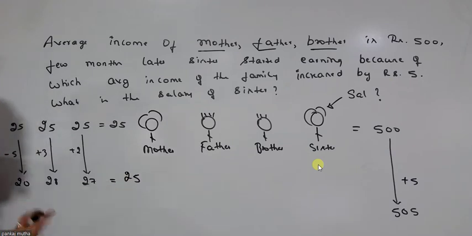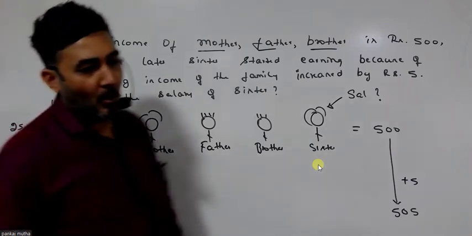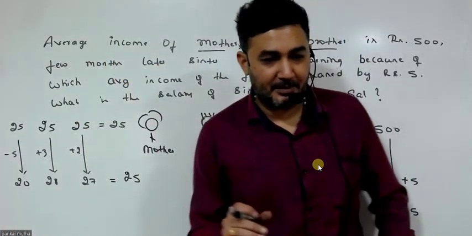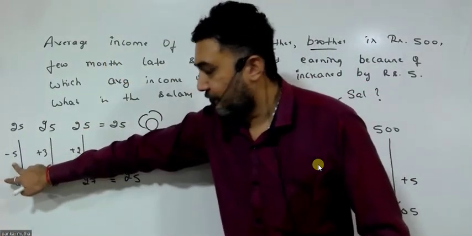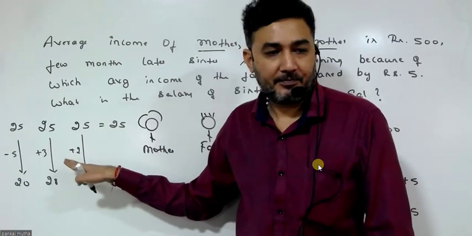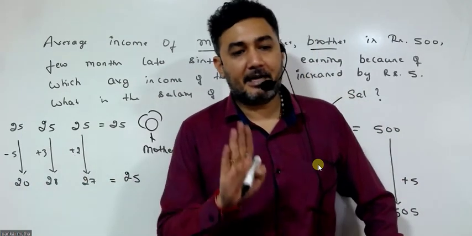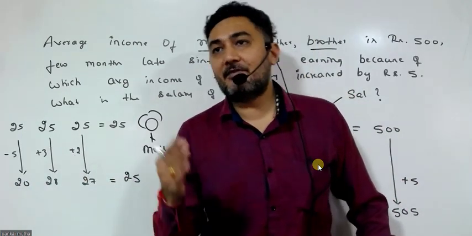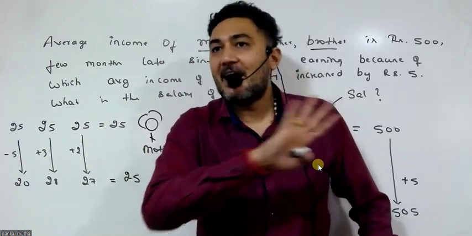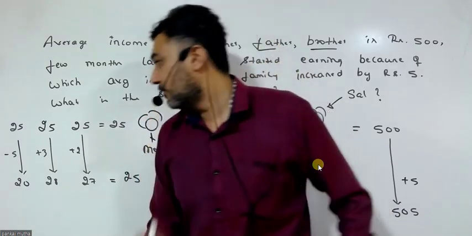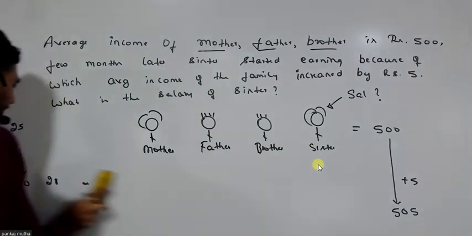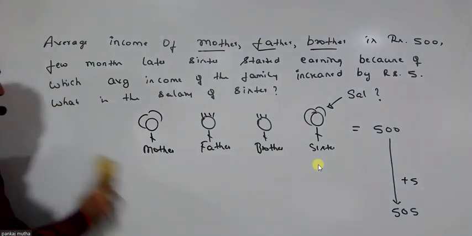I need not calculate. Why? Because the changes are nullified here. Now, what do you mean by the changes being nullified? It means that minus 5 and plus 5 are nullifying the impact out here. So, minus 5 and plus 5, the net change is 0. The average cannot change. Right? Okay. Let's look at a few more important things now.